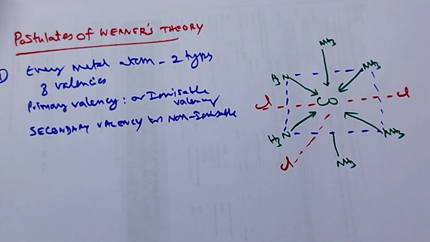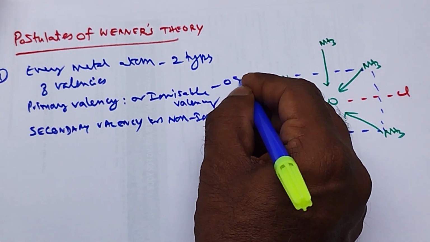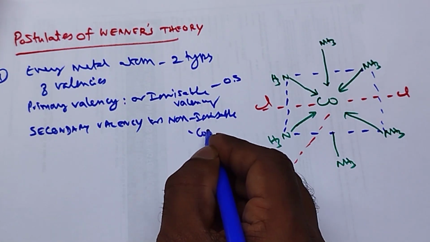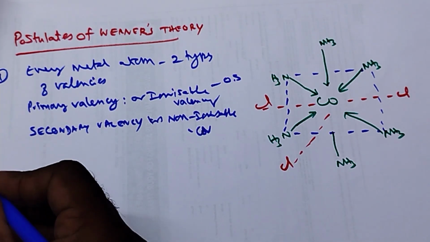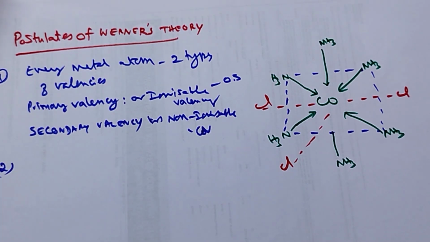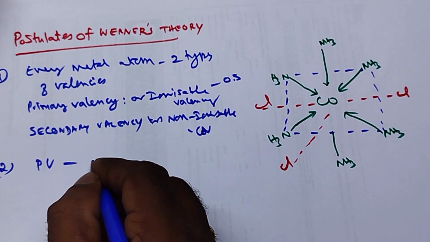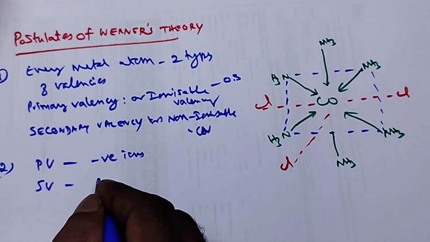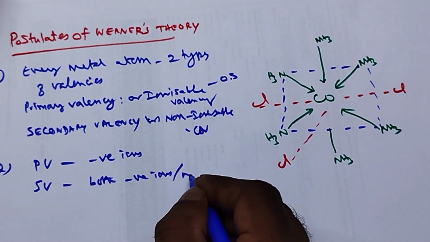Now you have to think about the primary valency. Primary valency corresponds to the oxidation state of the central metal ion, and the secondary valency corresponds to the coordination number of the central metal ion. The second postulate: every metal atom has a tendency to satisfy both its primary and secondary valencies. Primary valency is satisfied by negative ions, whereas secondary valencies are satisfied by both negative ions and neutral molecules.